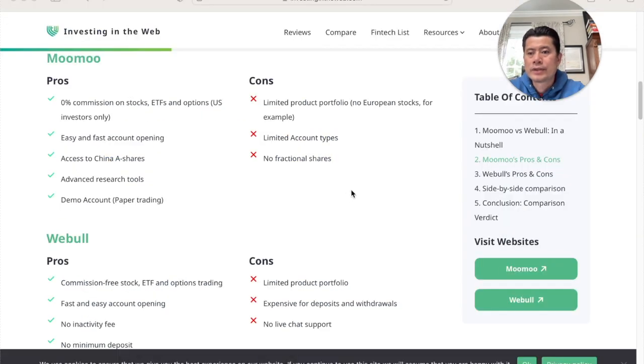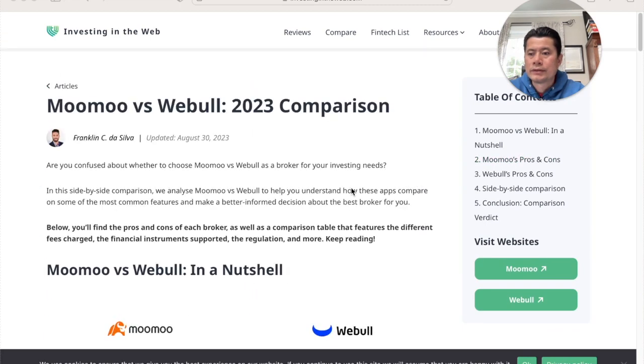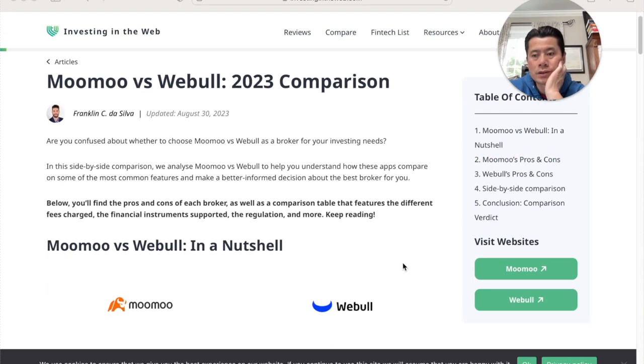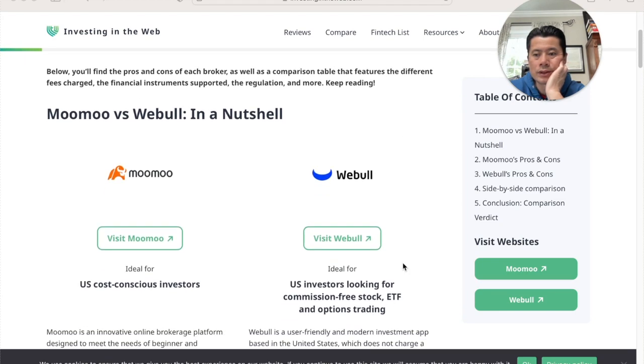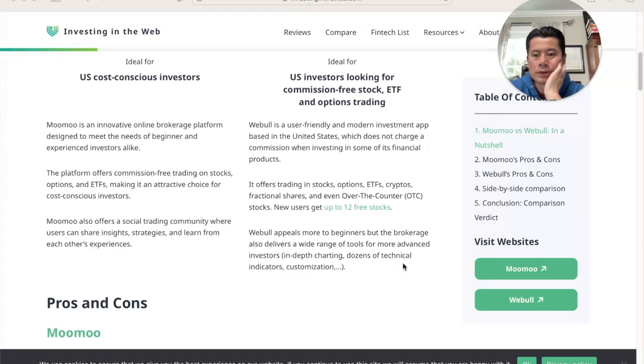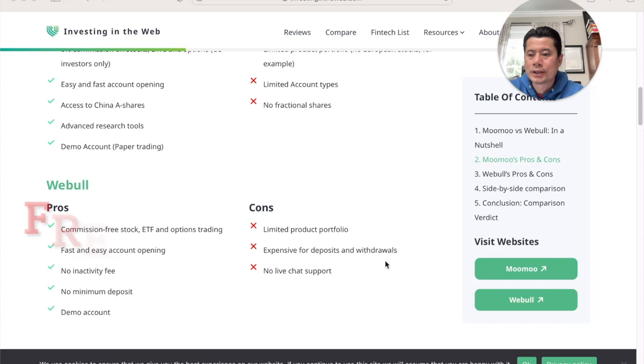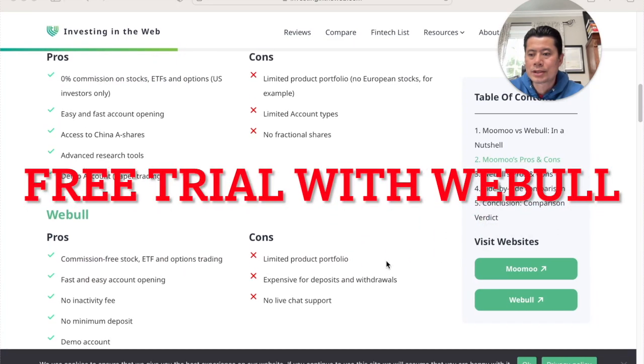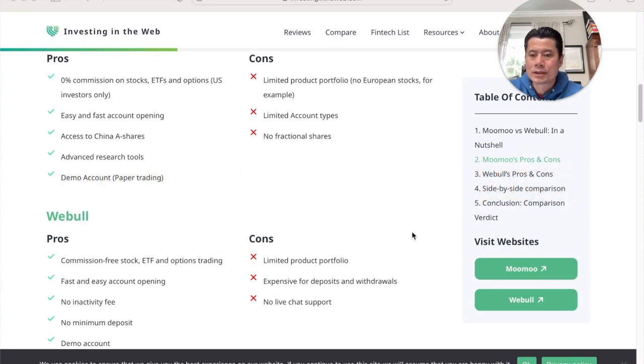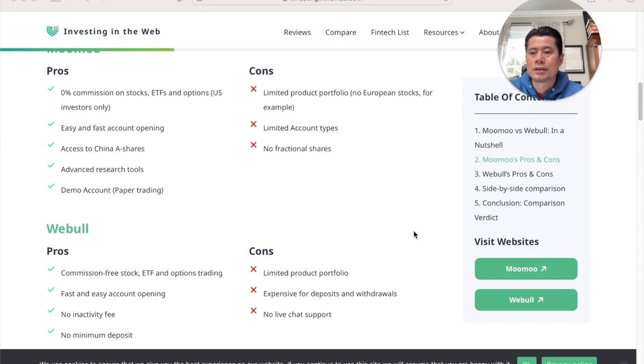The last one is from Investing in the Web. I'll leave the link in the description below, from Franklin De Silva. He recently added this article on August 30th, 2023. So, Moomoo versus Webull, pros and cons for each. Moomoo has 0% commission trading and easy, fast account opening. Webull allows you to sign up for a couple of months, see what's right for you, and just unsubscribe if you don't feel it's a good fit for you.